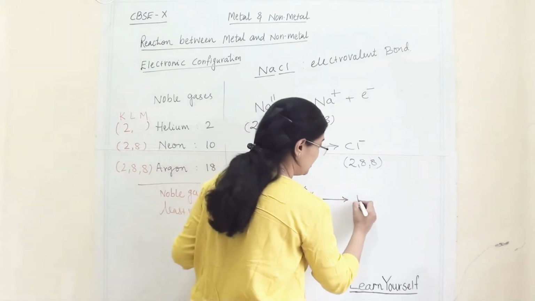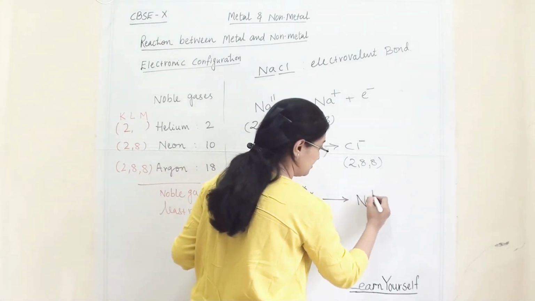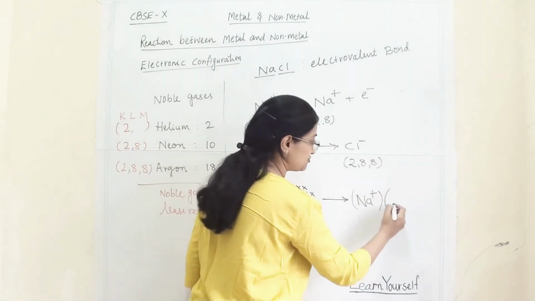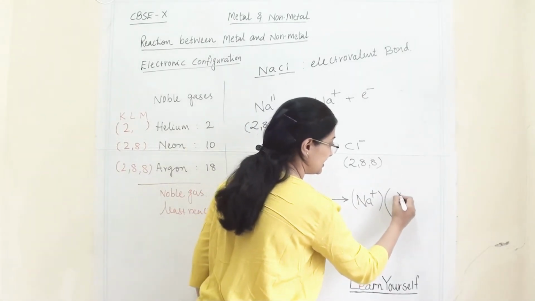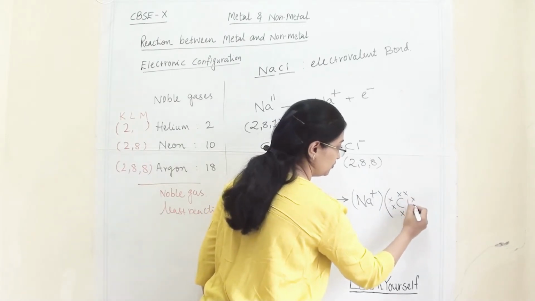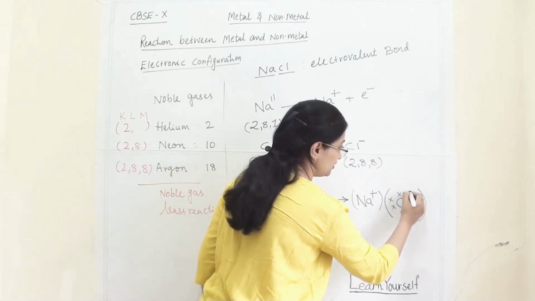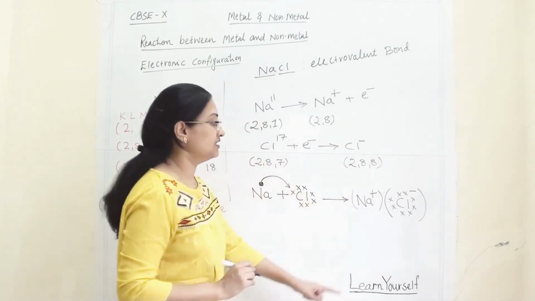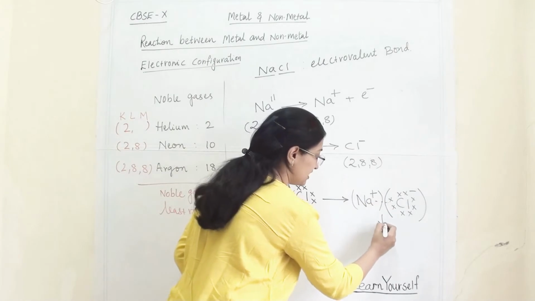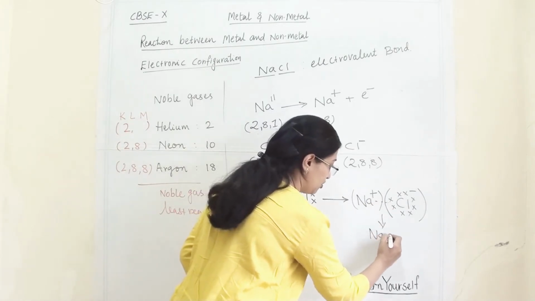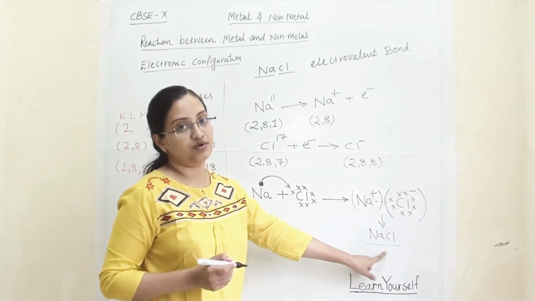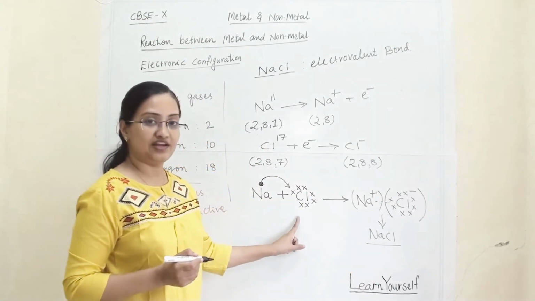So here it will become like this, Na+. And in the next bracket we are showing that all 8 electrons are there in the chlorine, and this chlorine will get a negative charge. This bond formation is known as an electrovalent bond, and our molecule, sodium chloride, is formed here. So this is an electrovalent bond.